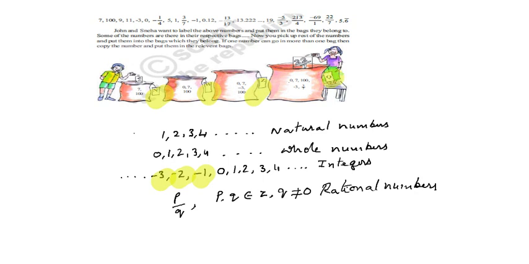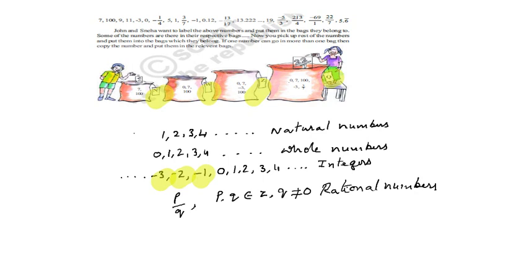Here in the first bag, they want to put the natural numbers. In the second bag, they want to put the whole numbers. In the third bag, they want to put the integers. In the last bag, they want to put the rational numbers.